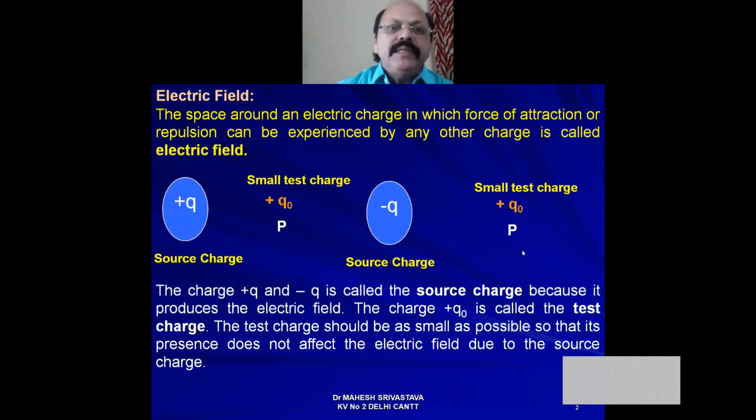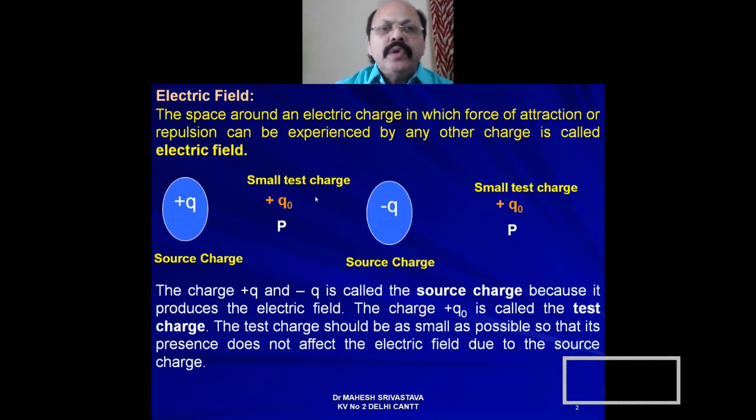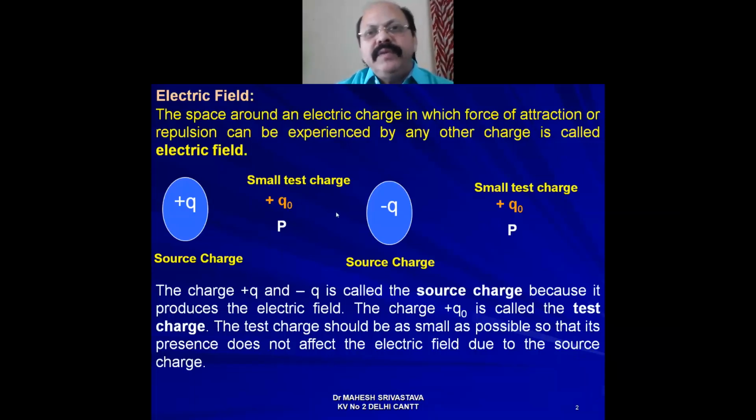For that purpose, here we have taken one source charge, and another one is a small positive test charge. Source charge can be positive or negative, but test charge is always positive. So when we place a small test charge plus Q naught at point P in the electric field of source charge plus Q, then what happens?